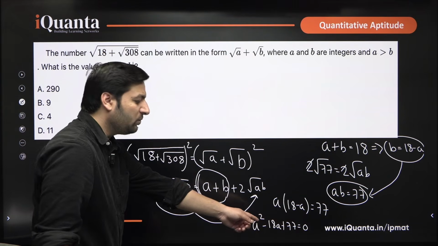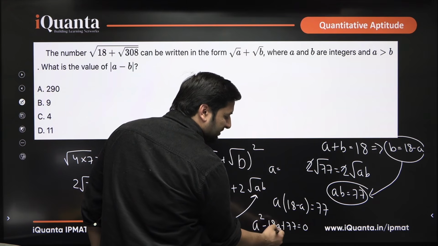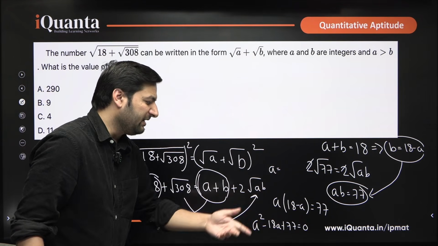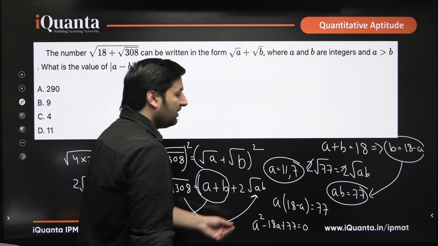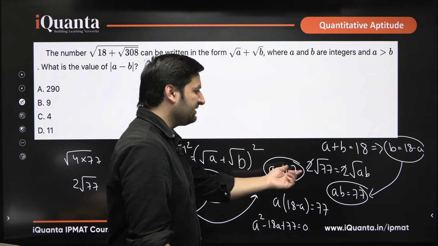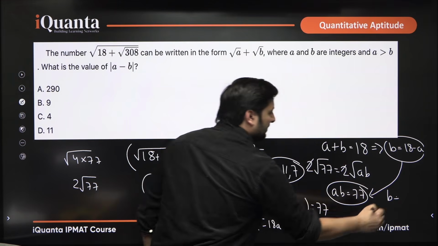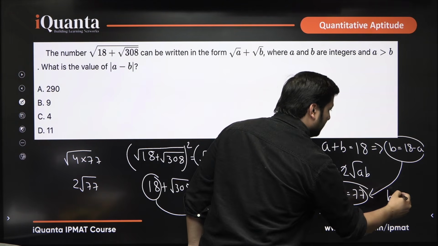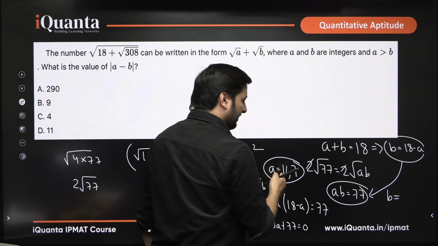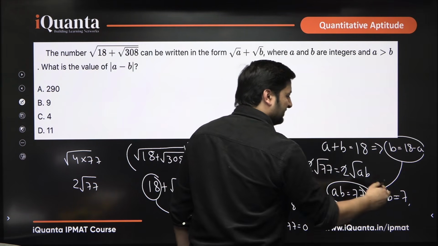You will be getting two values of a. A will be 11 and 7, because 18 if you break as minus 11 minus 7, you will get 77. So 11 and 7, there are two values of a possible. If there are two values of a possible, 11 and 7, we know that b is 18 minus a. So b can be either 18 minus 11 or 18 minus 7. So b can be 18 minus 11, that is 7, or 18 minus 7, that is 11.